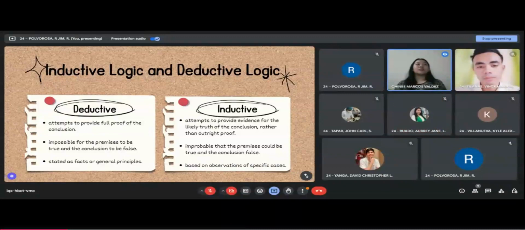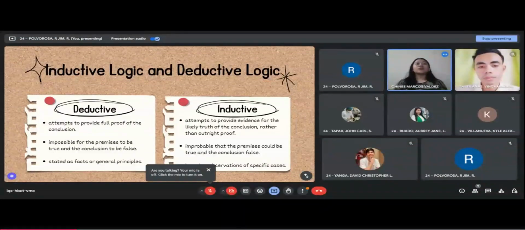So when we say premises, these are the assumptions that we have that serve as a basis, and they are stated as facts or general principles. We use deductive logic usually in mathematics, philosophy, or other programs that require precision or accuracy. In using deductive logic, we must have our premises first. Then once we already have them, we examine possibilities to reach a specific and certain conclusion.